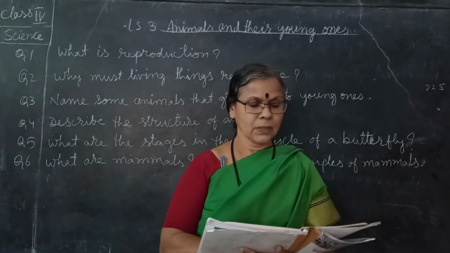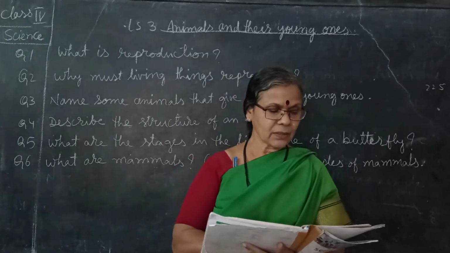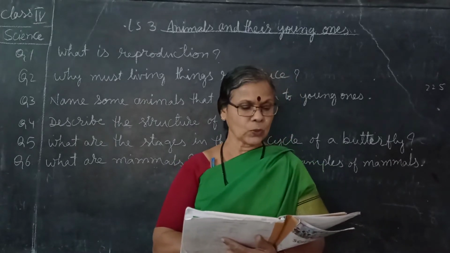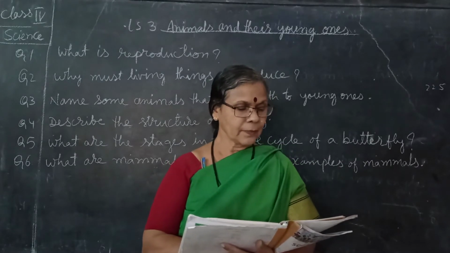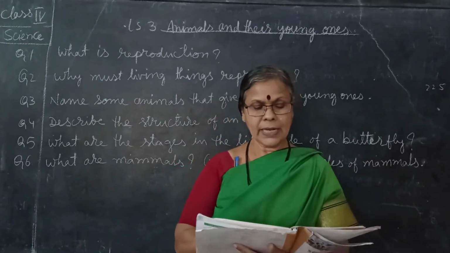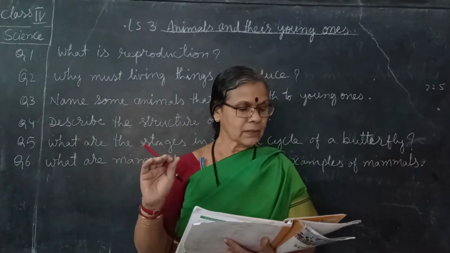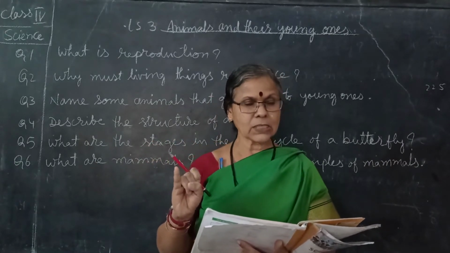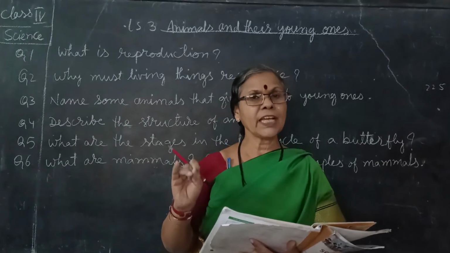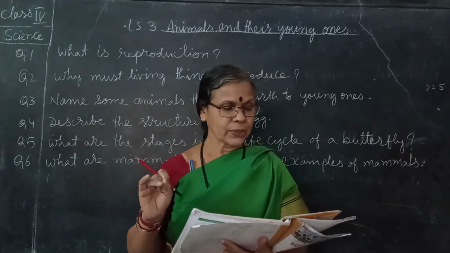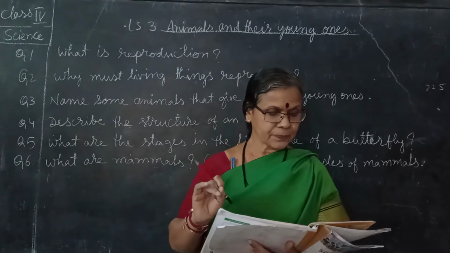Remember this? The process by which a living being produces more of its own kind is called reproduction. Animals reproduce either by laying eggs or by giving birth to their young ones.